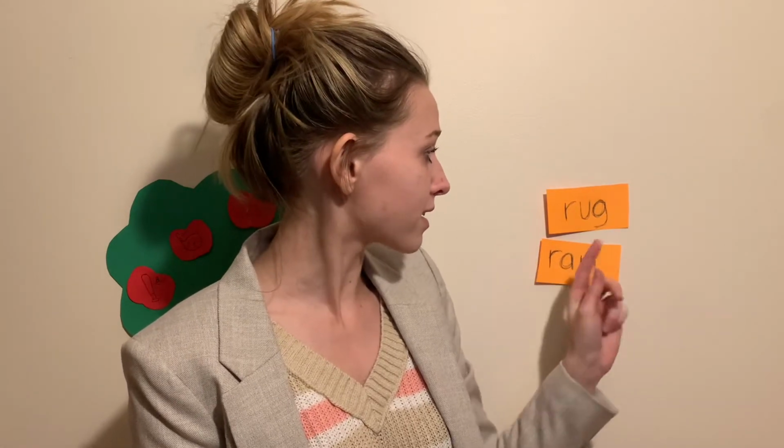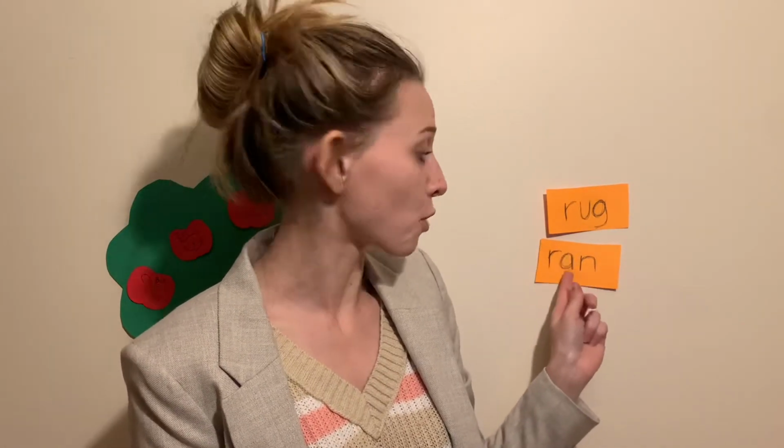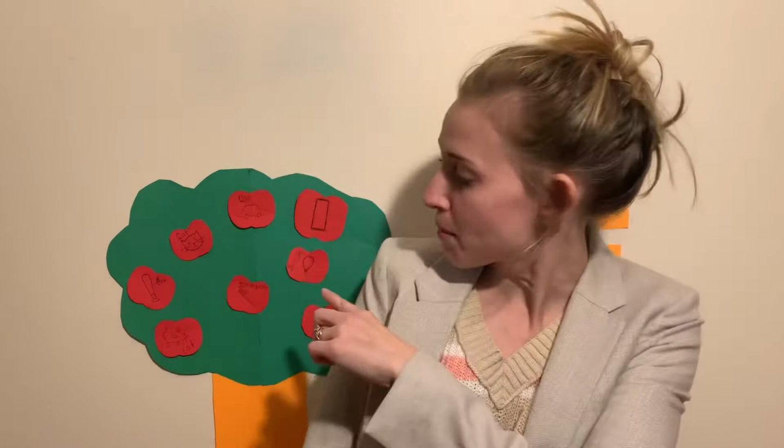Now can anybody tell me a word that might go with these two words on the board, rug and ran? What do these words start with? Rug and ran. Correct, an R sound, which goes with the letter R. With these, we could put up words like race, ring, or even recess. Good job, friends. Next, we're going to get to go apple picking.